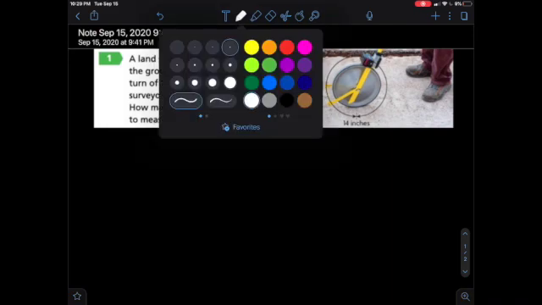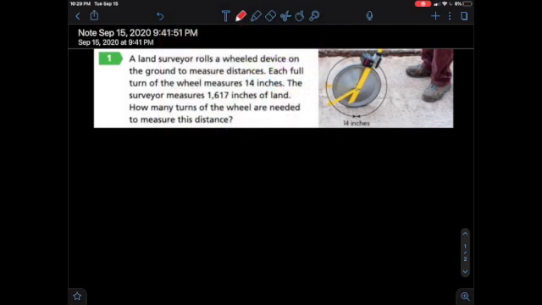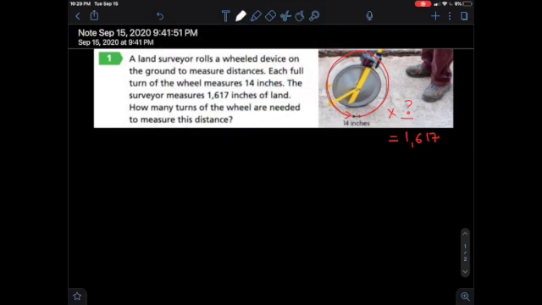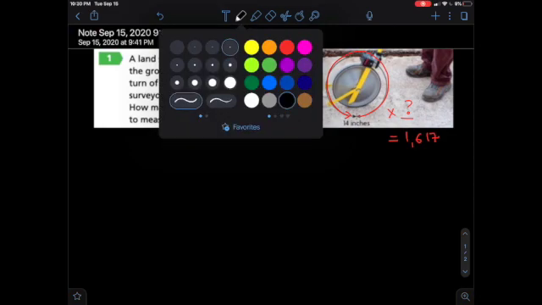So what it's asking us to do is this. One turn of this wheel is 14 inches. How many times does it have to turn in order to get to 1,617 inches? Since we're working on division, and the easiest way to solve this is division, let's turn it into a division problem. We're going to take 1,617 and divide it by 14. So let's do that right here.